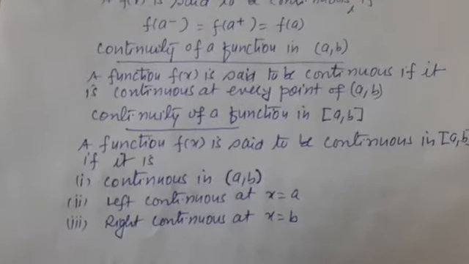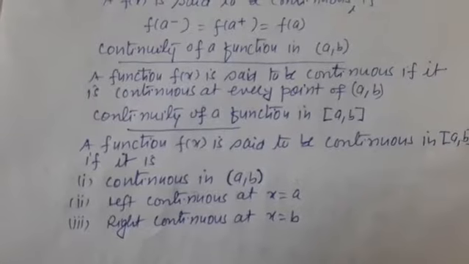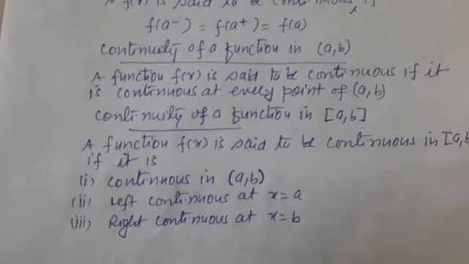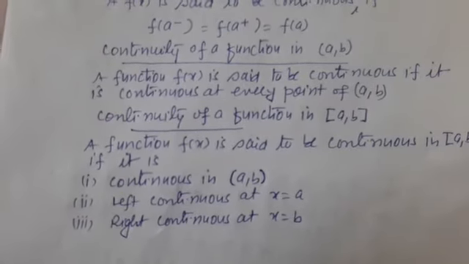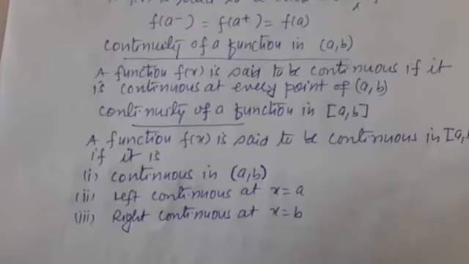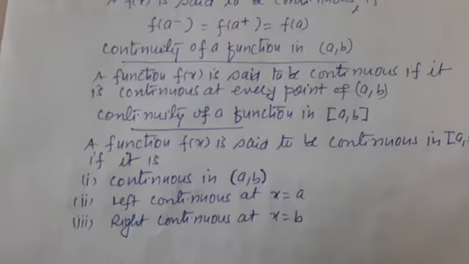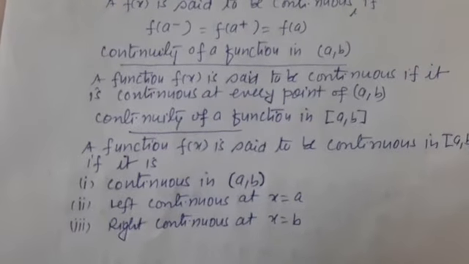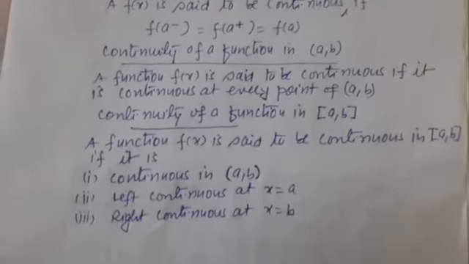Right continuous at x equal to B means the right hand limit of the function at x equal to B and the value of the function at x equal to B are equal. If all three conditions are satisfied, then we can say the function is continuous